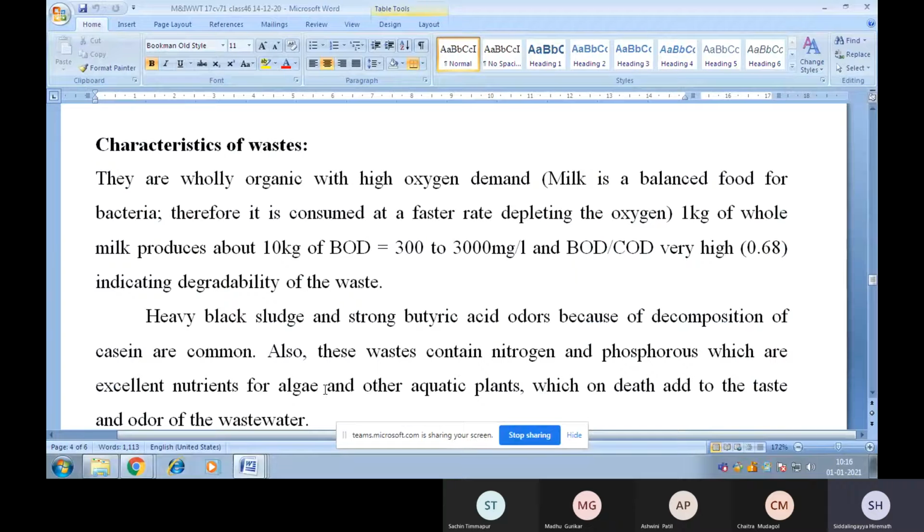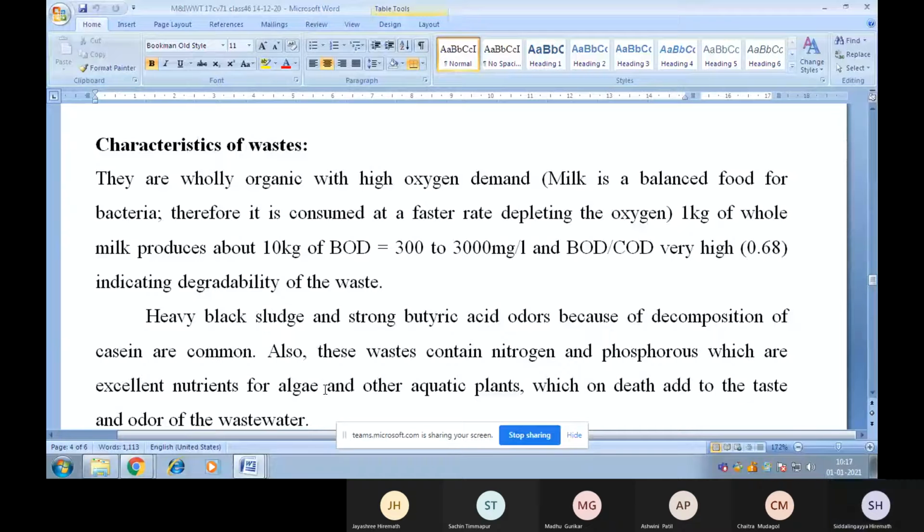But COD is the oxygen required for the oxidation of complex organic as well as inorganic compounds present in the water or wastewater. So here the ratio is less than 1, showing that the BOD concentration is more than COD.